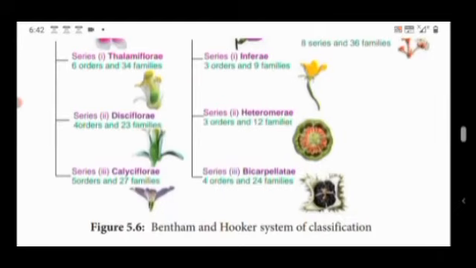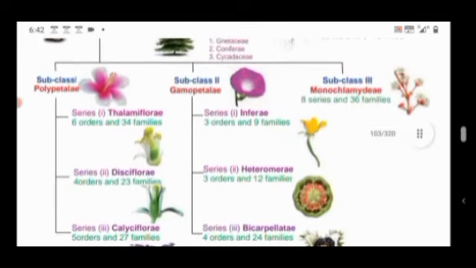Series 3 Bicarpellatae. The term bi represents 2. Here the flowers possess only 2 carpels. The flowers are hypogynous, with superior ovary and 2 carpels. Bicarpellatae includes 4 orders and 24 families.